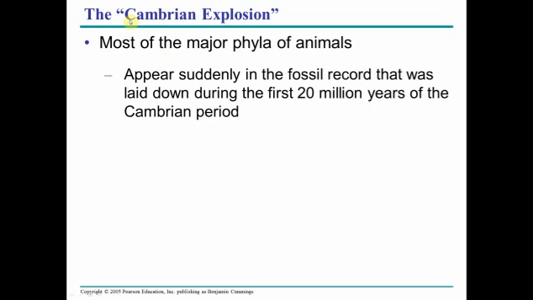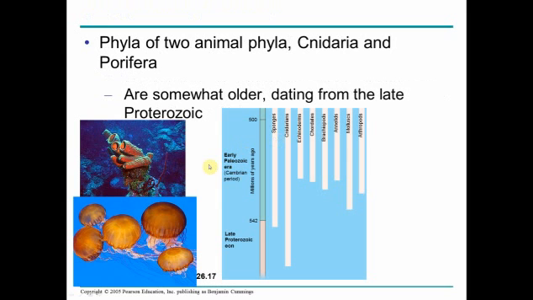Another major or commonly talked about episode within the geologic record is called the Cambrian explosion. And the Cambrian explosion is attributed to the majority of animal species on Earth today. It's unclear how it occurred, but suddenly in the fossil record, during the first 20 million years of the Cambrian period, we got a large number of the major phyla of animals, all at the same time, including Cnidaria and Porifera. Those are somewhat older. They came before. From those, or separate from those, occurred the Cambrian explosion. But Cnidaria, for example, are jellyfish, and Porifera are corals, among other things.